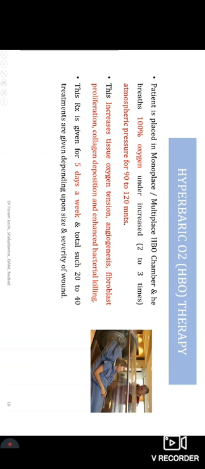This glass chamber is connected to a pipe of only 100% oxygen, and the patient is advised to lie down in it for 90 to 120 minutes, so that all the tissues can absorb the oxygen. That increases the tissue oxygen tension. How? By breathing pure oxygen at the highest concentration, it goes into the lungs and throughout the circulation.